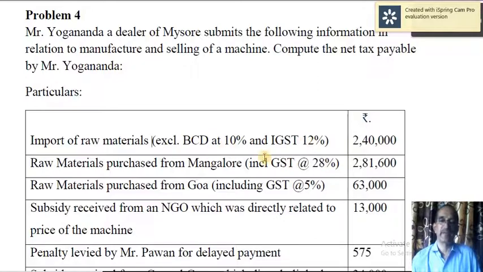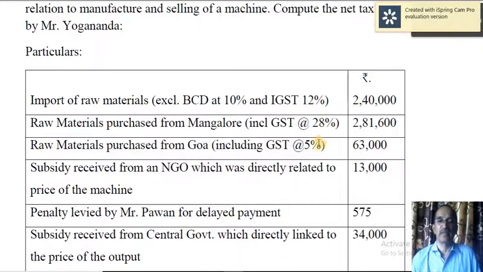Both are excluded from this 2,40,000. But in order to calculate transaction value, you have to include BCD, but you are not to include IGST. So what shall we do? You have to calculate 10% BCD on 2,40,000. That should be added and that should be included for calculating transaction value.